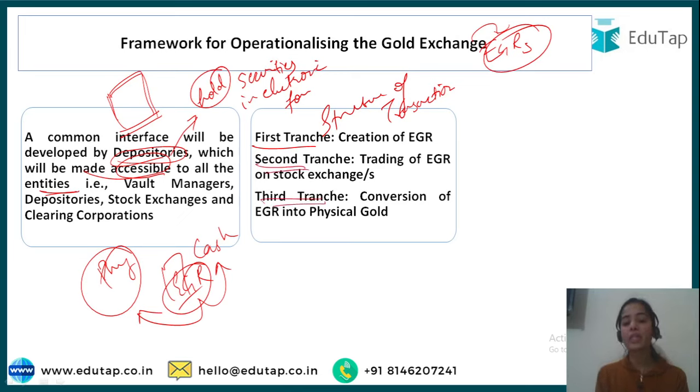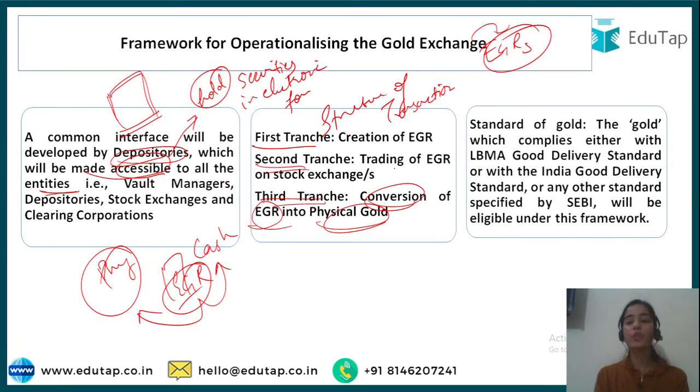Then in the third tranche, if you want to convert your EGR again to physical gold, that will happen. So in the first part, you are giving the physical gold and creating the EGR. In the second tranche, you are trading the EGRs. If you do not want to keep the EGR, you give it to another investor and take the cash against the EGR. And in the third tranche, you are converting the EGR back to physical gold if you want.